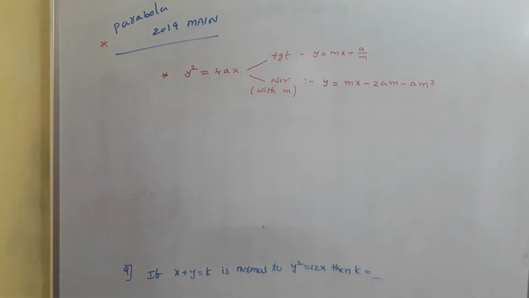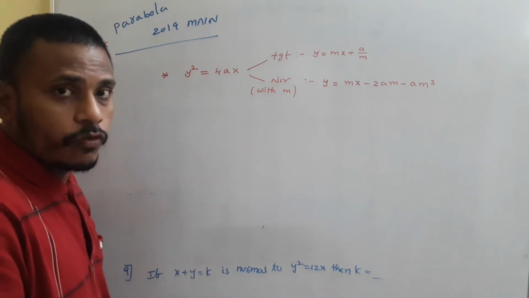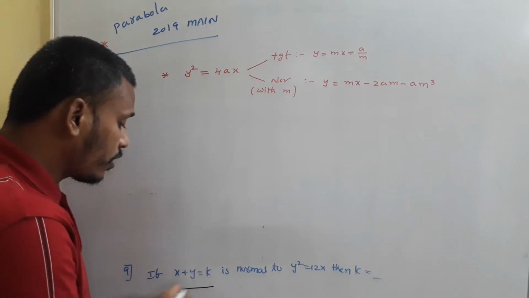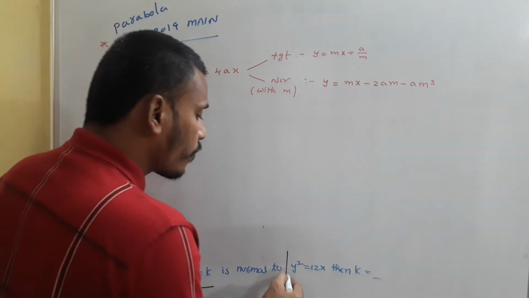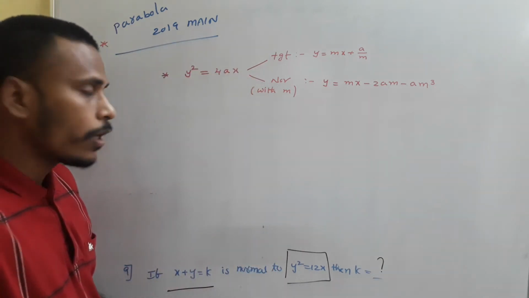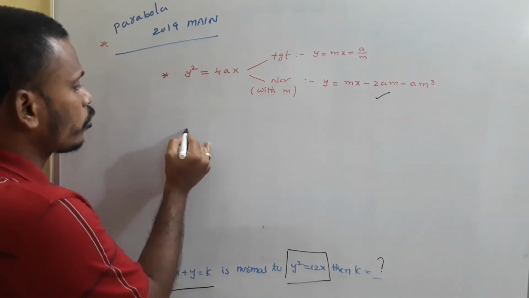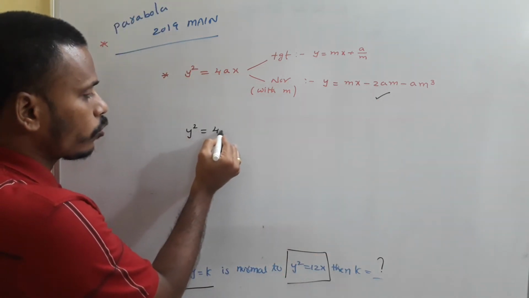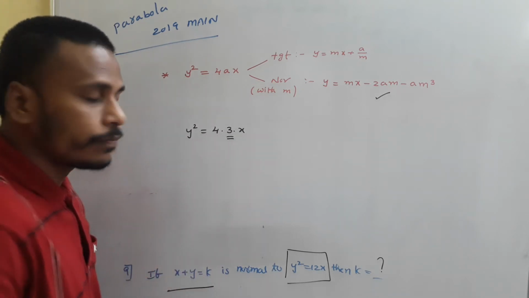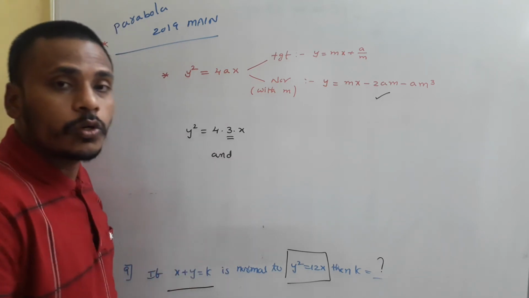Next problem. This is again based on the general form of the normal condition. So what is given here? x plus y is equal to k is a normal to y square is equal to 12x. Then we need to find the value of k. So already we have the common normal condition here. y square is equal to 12x means y square is equal to 4 into 3 into x, so we use a as 3. And the line is also given: x plus y is equal to k.